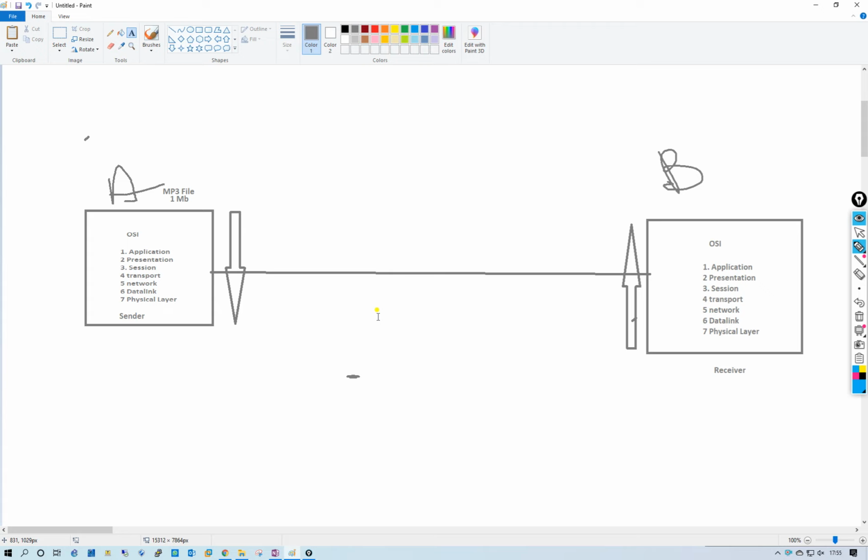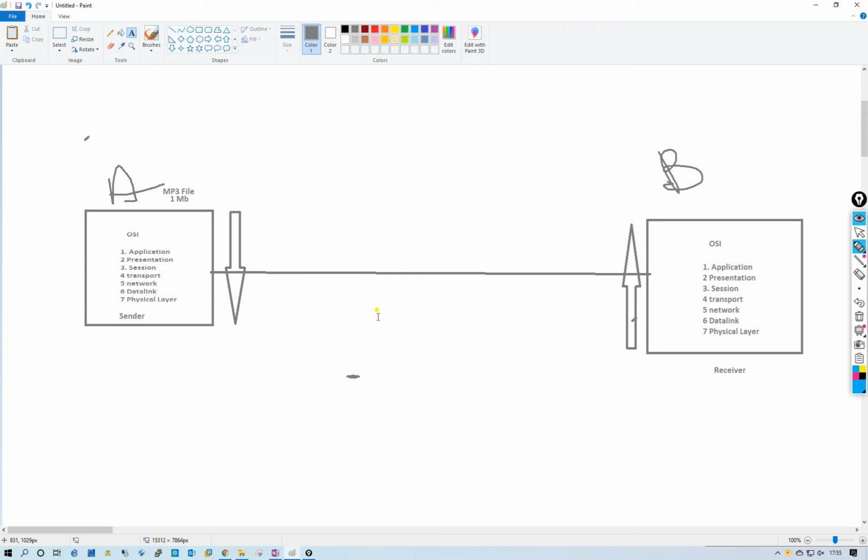So the procedure so far is: the application has sent an mp3 file, the presentation layer has checked whether it is in a proper format, and the session layer creates a session between two devices. It contains information like which data is going to be transmitted, how much, when it will start, and at what time it will be sent to the receiver.